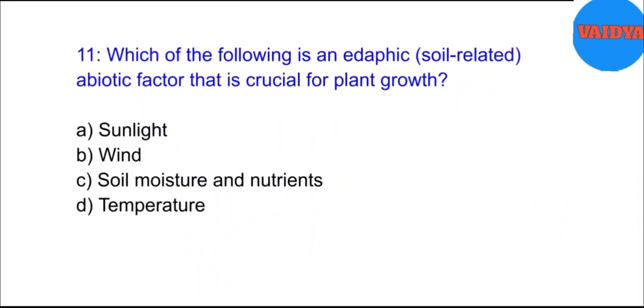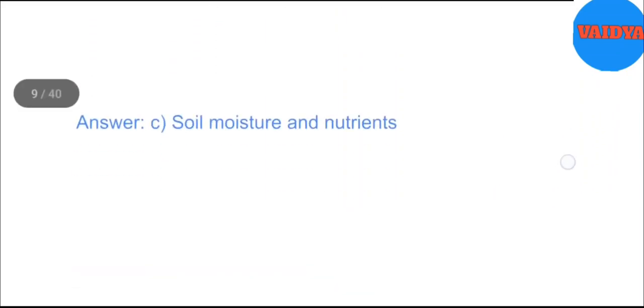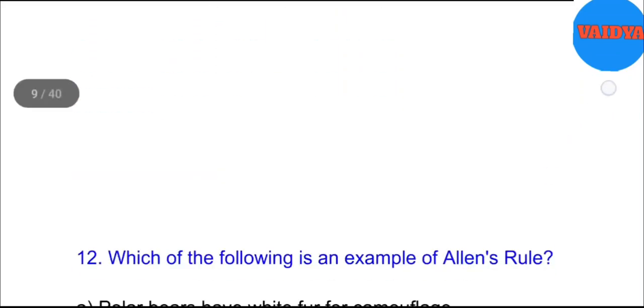11. Which of the following is an edaphic, soil-related, abiotic factor that is crucial for plant growth? A. Sunlight. B. Wind. C. Soil moisture and nutrients. D. Temperature. Answer. C. Soil moisture and nutrients.